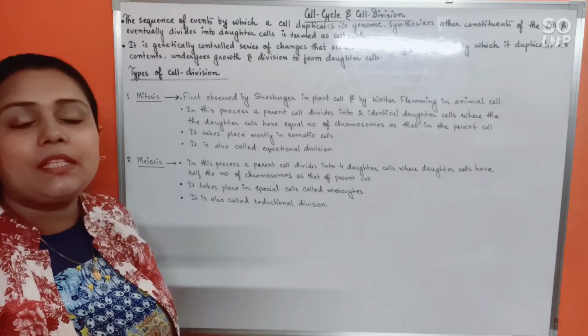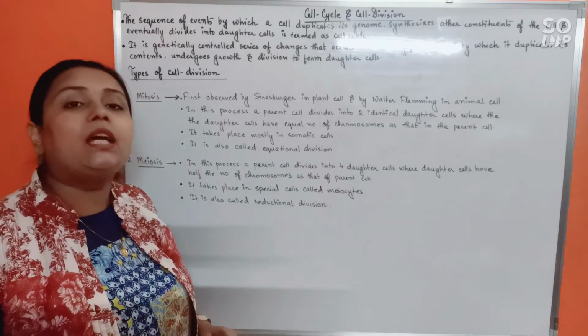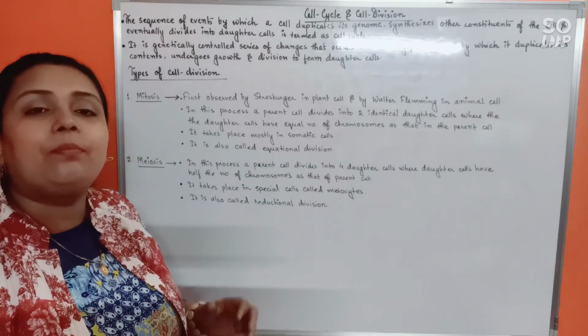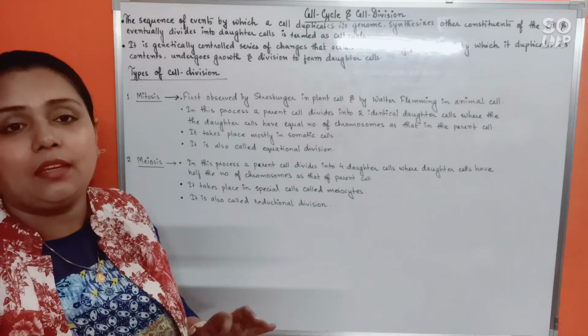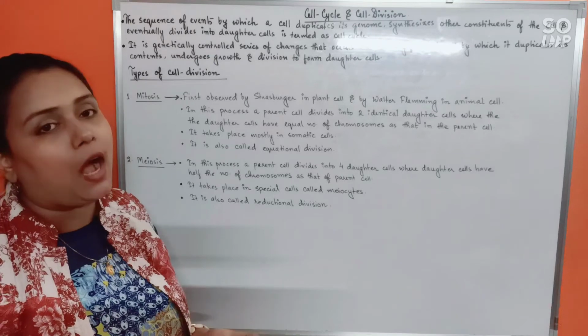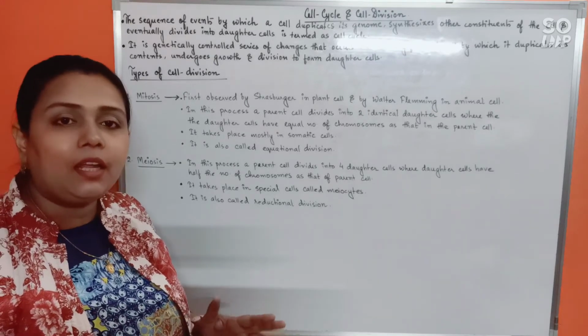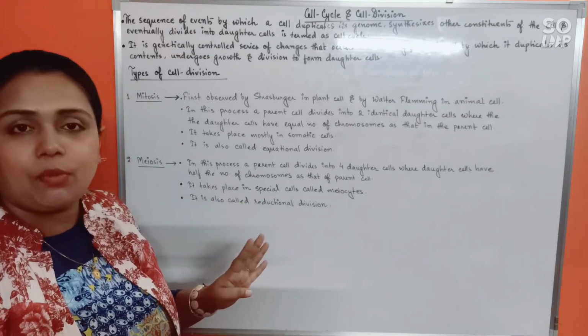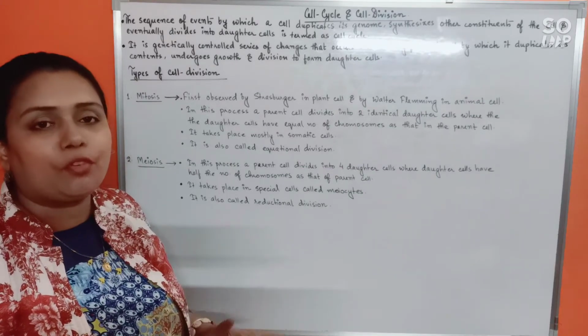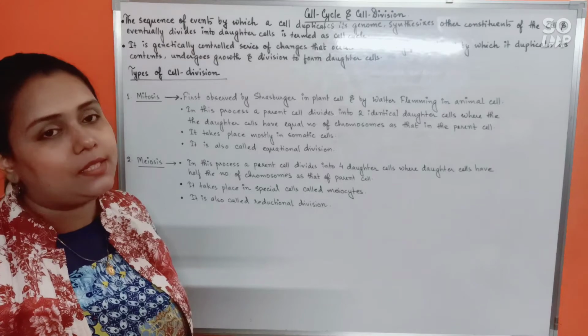So that means if the parental cell is diploid 2n, the daughter cells that will be produced by meiosis will be n or 1n. The ploidy would reduce to half. Understood? Fine. So here four daughter cells will be produced and all four daughter cells will have half the number of chromosomes as present in the parental cell.